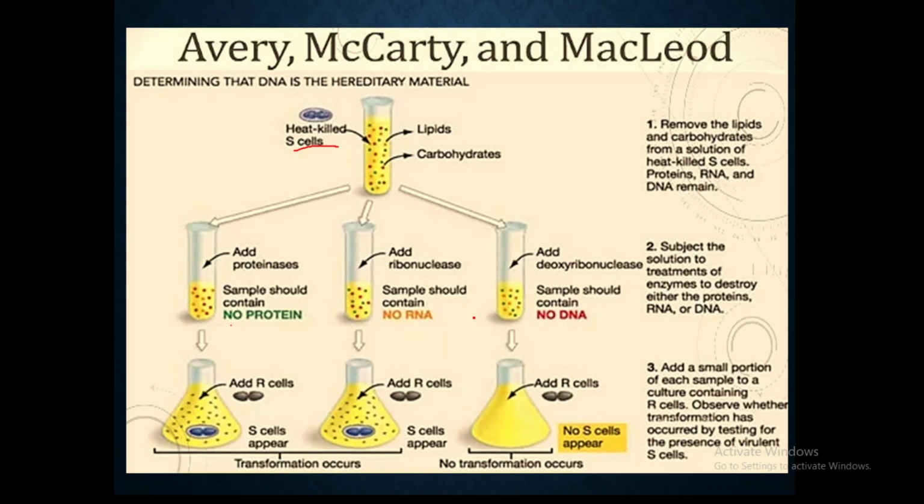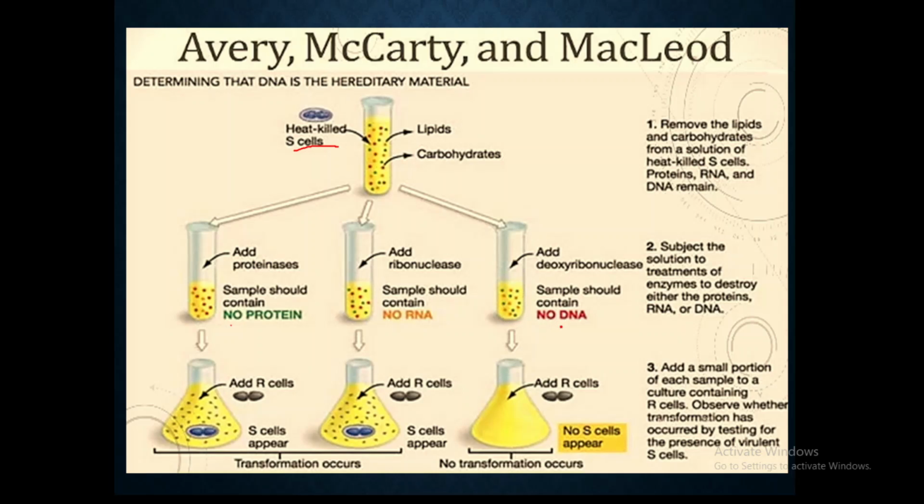this transformation. And this time, for the third sample, they have taken DNases, that is deoxyribonucleases. These deoxyribonucleases digest the DNA, or break the DNA. So when they are added to this sample, the sample does not have DNA.